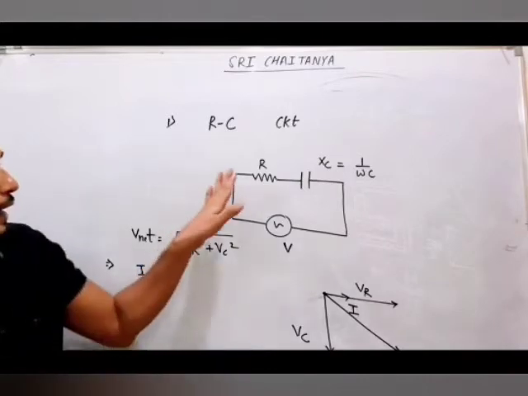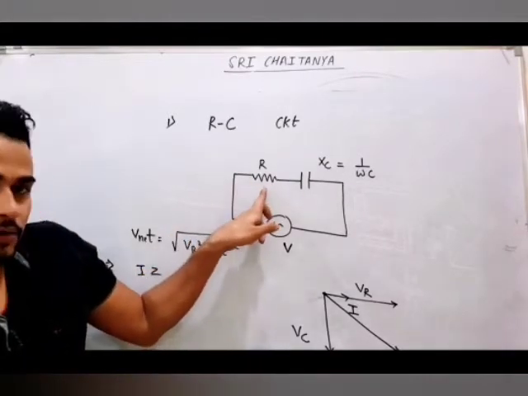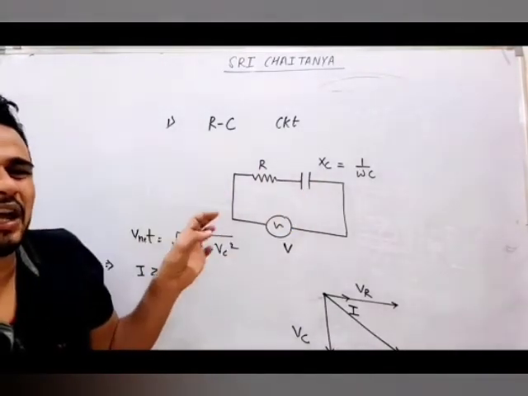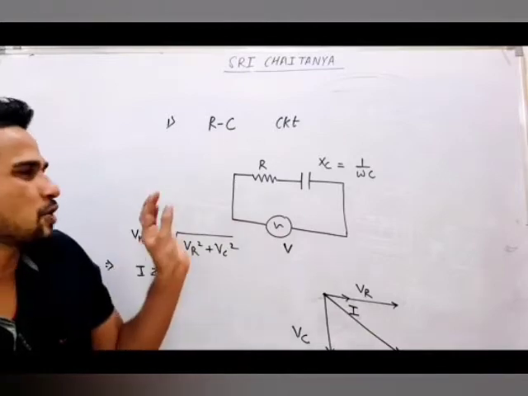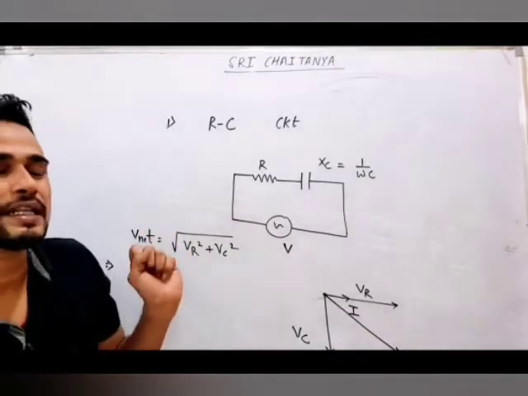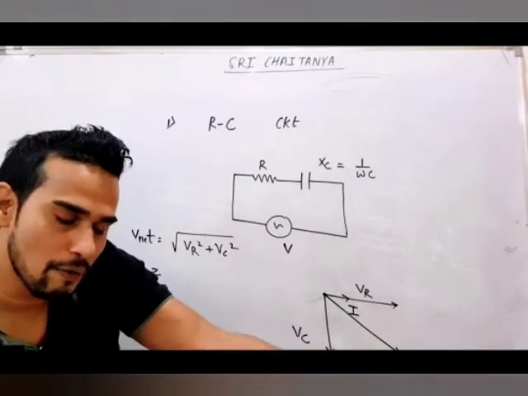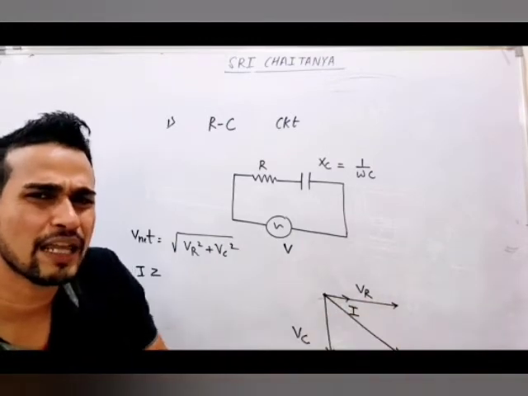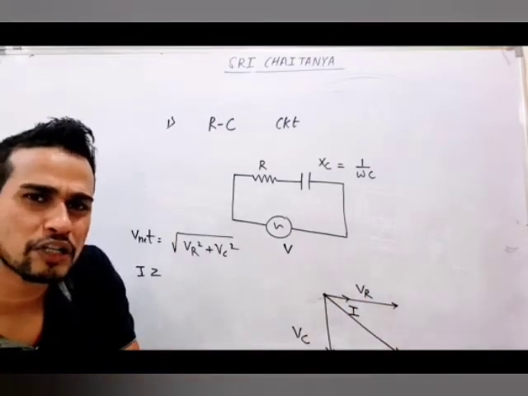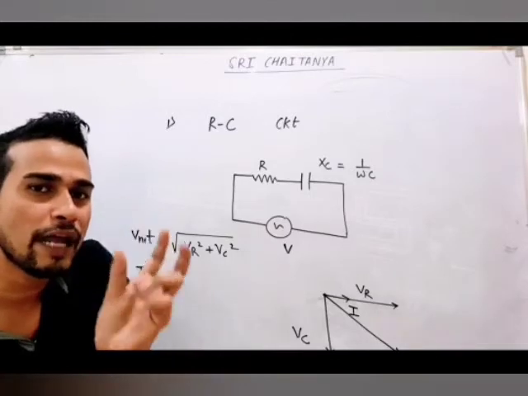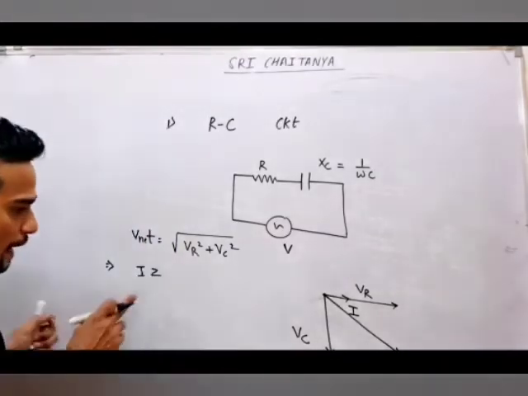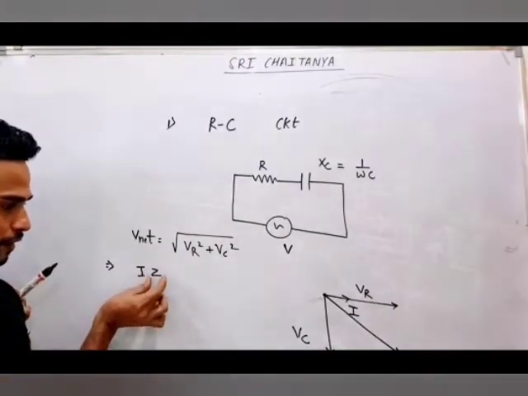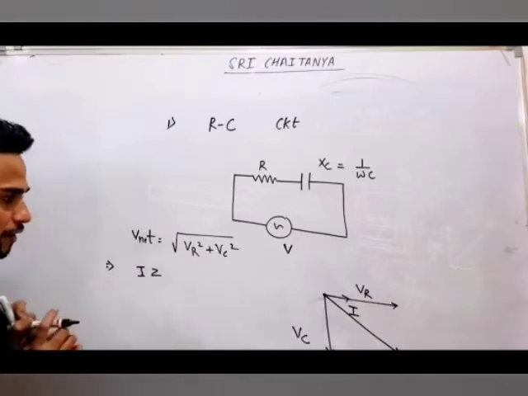Always remember, when resistance is also there and reactance is also there, we cannot call it the resistance of the circuit, or the reactance of the circuit. We use one more term, which is known as impedance. If only resistance is there, you can say resistance. If only reactance is there, you can say reactance. But if both are there in the circuit, you will not talk about resistance or reactance, you will use another term, impedance, which we represent by Z. So I into Z is the net resistance or net reactance.